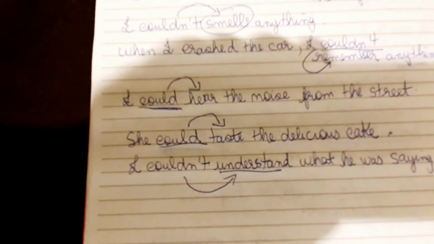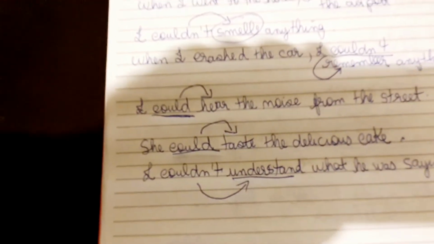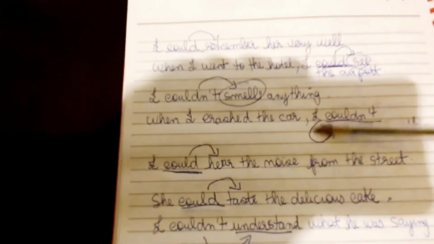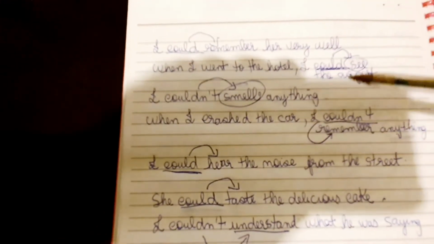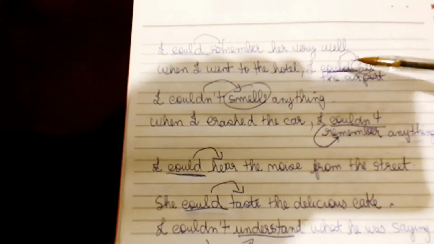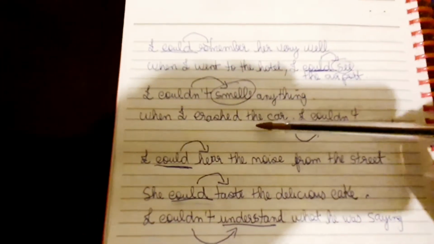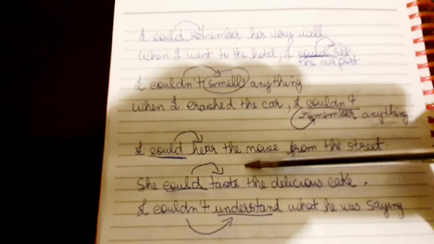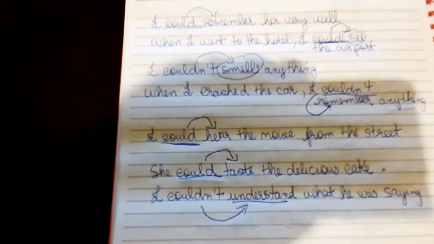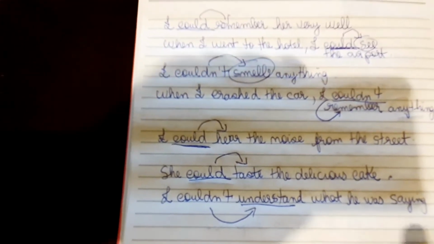So what do I mean by that? That the verb could expresses ideas in the past. All these examples given express ideas in the past, and the verb could is following. Remember, see, smell, hear, taste, understand. Okay, so that's it. The verb could can follow these ones.